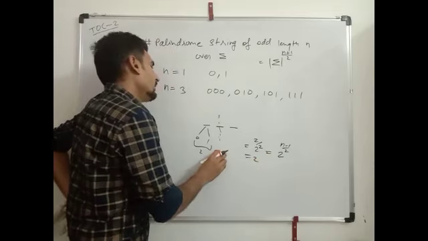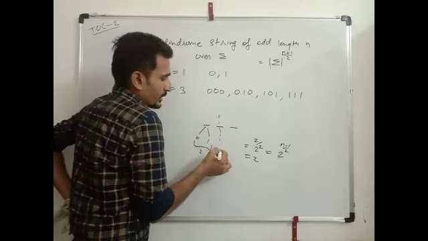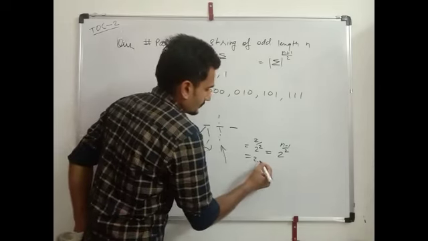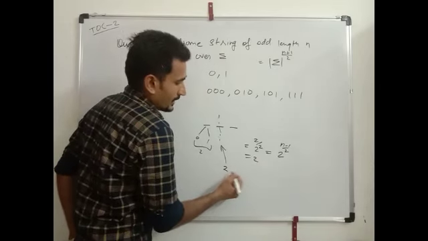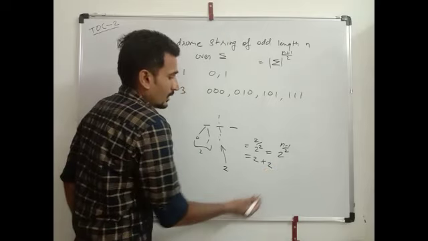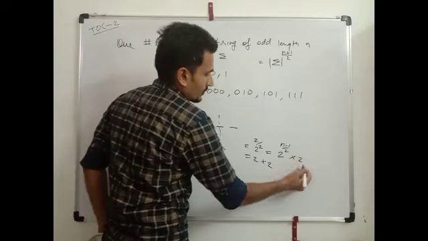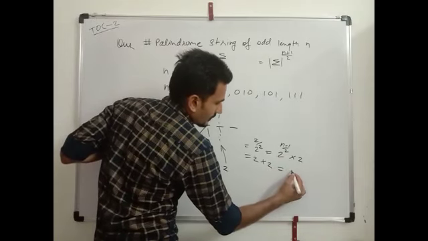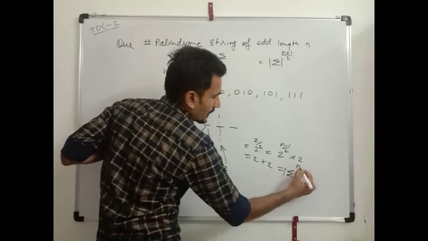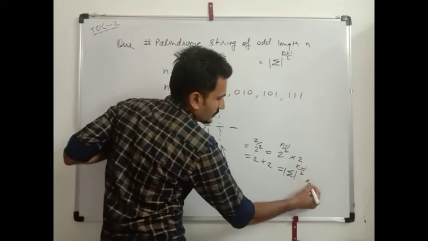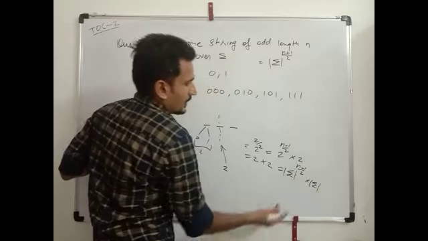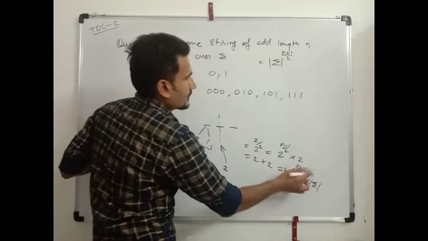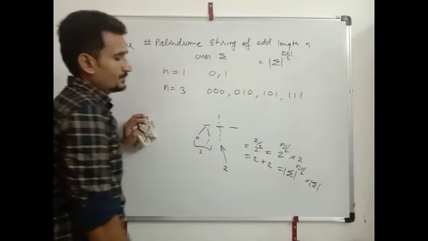Now we want it for the odd string, so we have to include this middle term. Here we have two possibilities, so it is multiplied by 2. What is this 2? Here 2 is sigma. So we can write: sigma power (n minus 1) by 2 into sigma. This formula is the same as the earlier one: if you add 1 to this, it becomes (n plus 1) by 2.